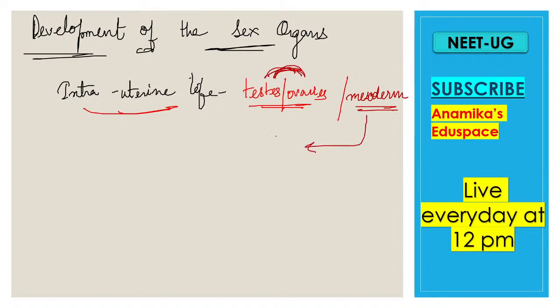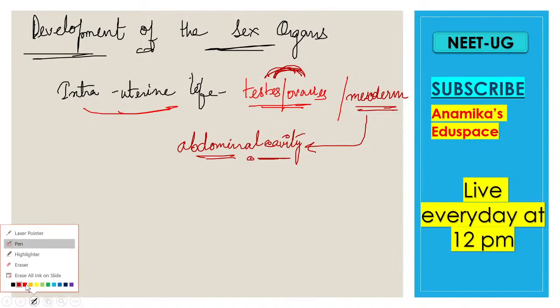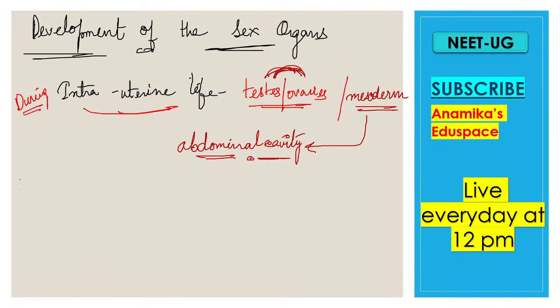It is formed from the mesoderm, and it is formed in the abdominal cavity in case of the fetus. That is where the testes and ovary are located, in the abdominal cavity in the fetus. That was during the intrauterine life. Now what happens during birth?